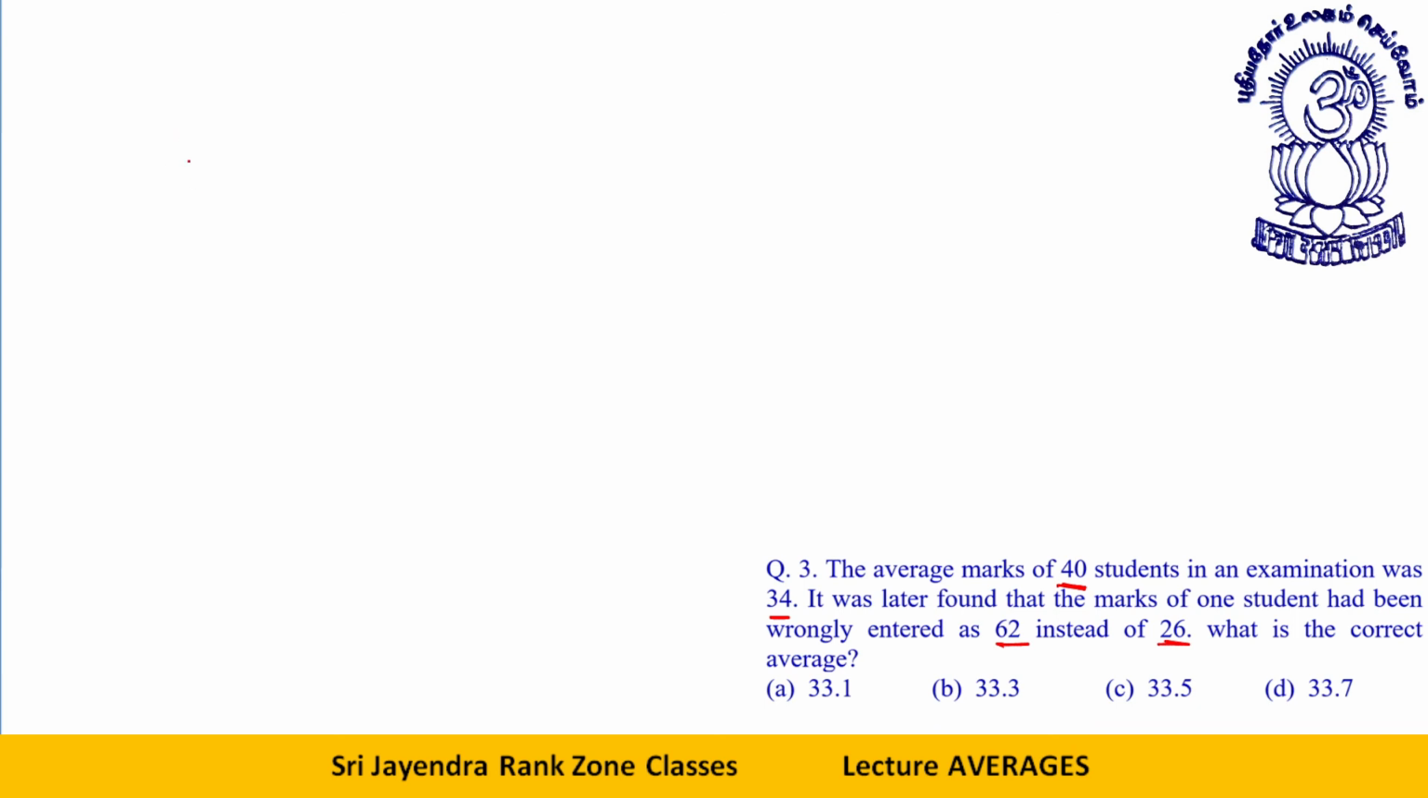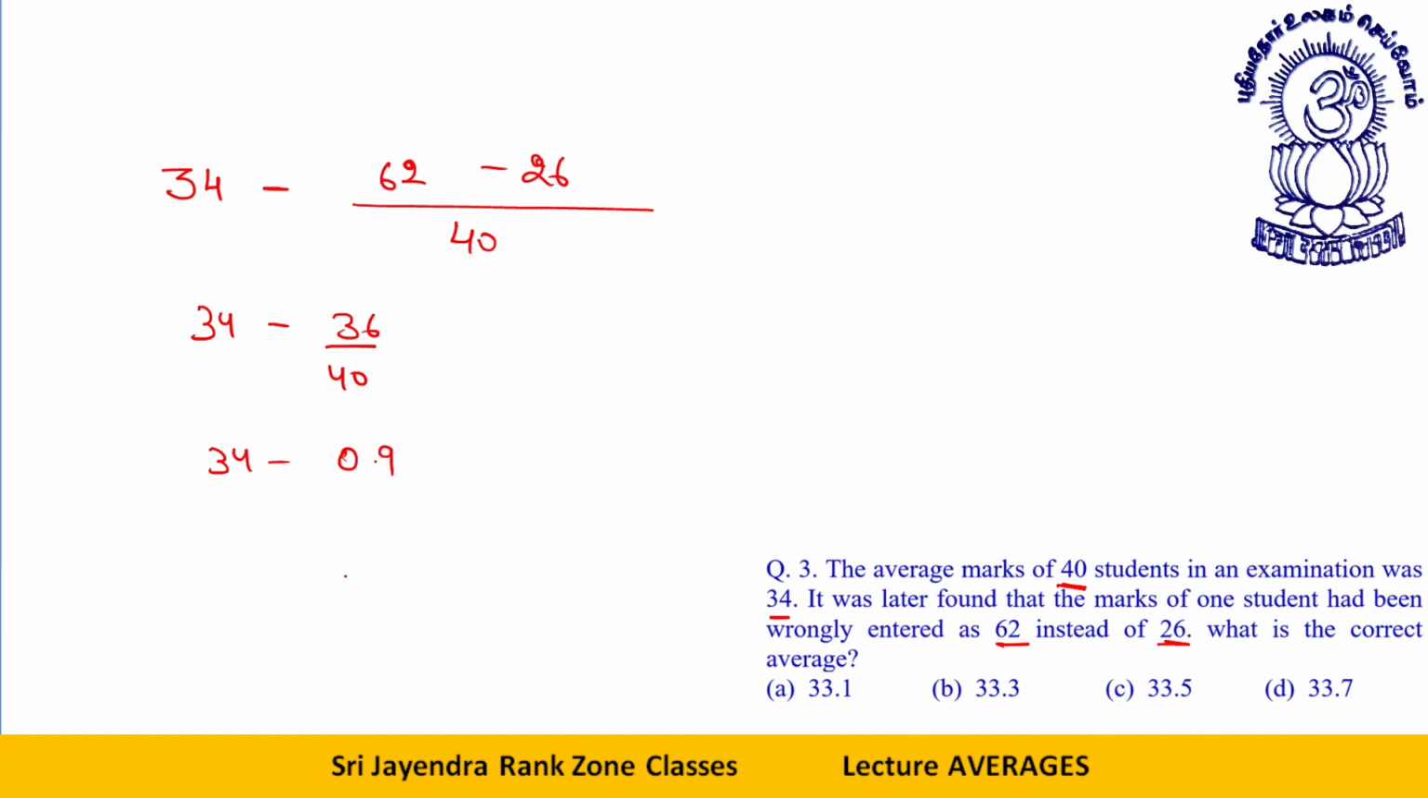The average mark of 40 students in the examination is 34. This 34 is the wrong average. How to correct it? From this, you remove the wrong entry. The wrong entry is 62, which has been wrongly entered instead of 26, divided by 40. This will be 34 minus 36 divided by 40, or 34 minus 0.9, 33.1. This is your correct average.